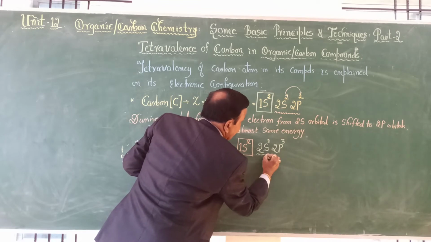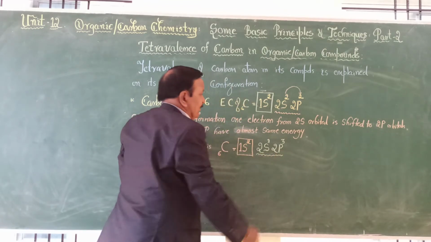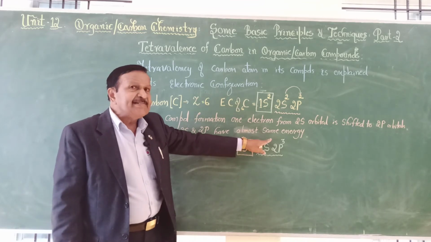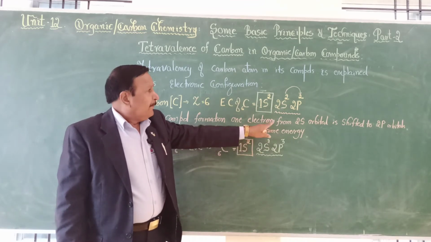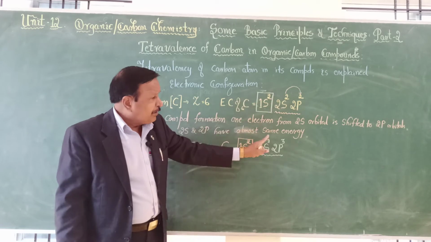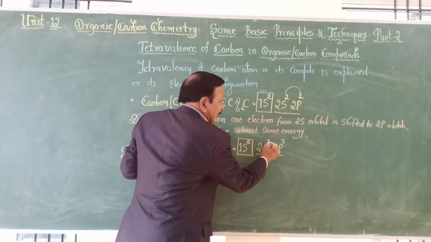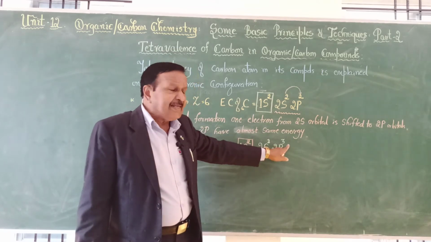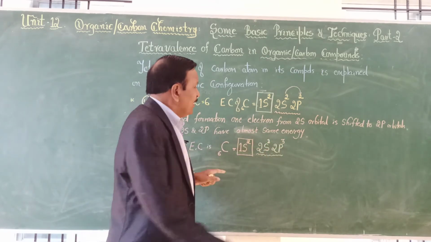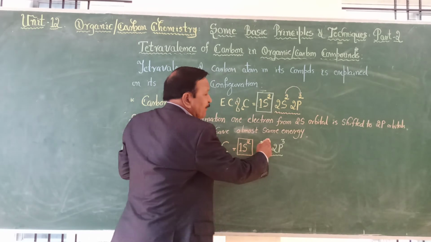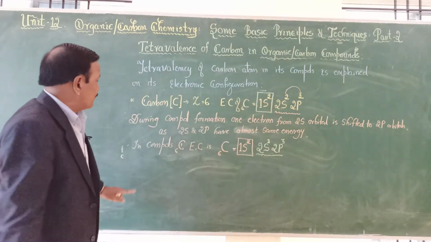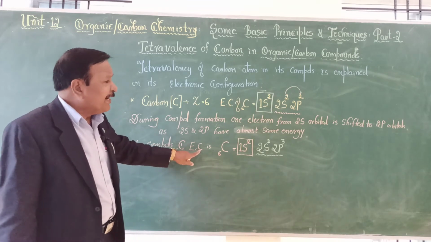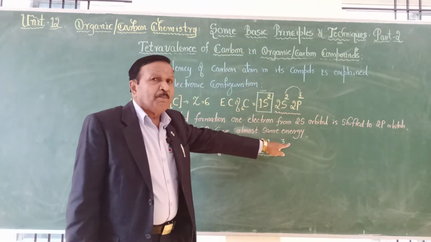There is 1 electron in the 2s orbital, and it becomes a valence electron. The completely filled orbital is now cut down to a valence electron. So 1 valency in the s orbital and 3 in the p orbital because they are half filled. So this gives 4 valence electrons. So in compounds, carbon 6 has the electronic configuration 2s1 2p3.